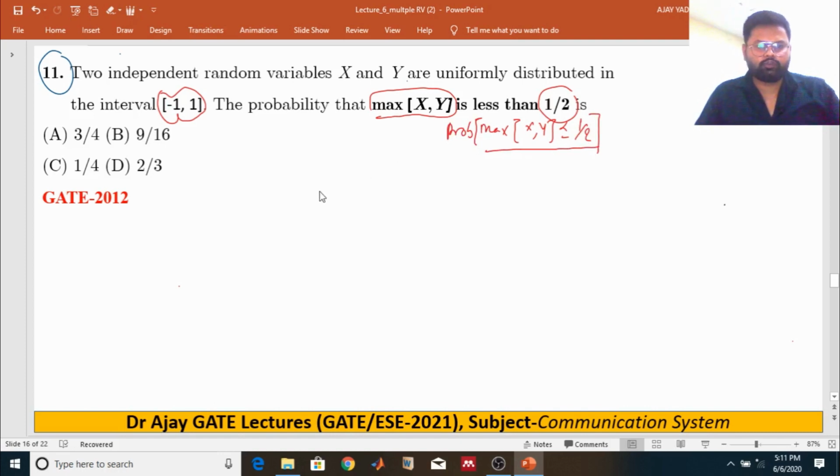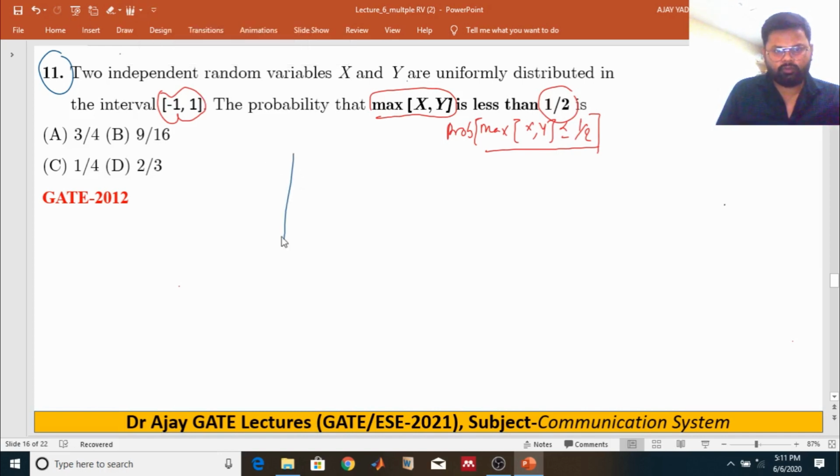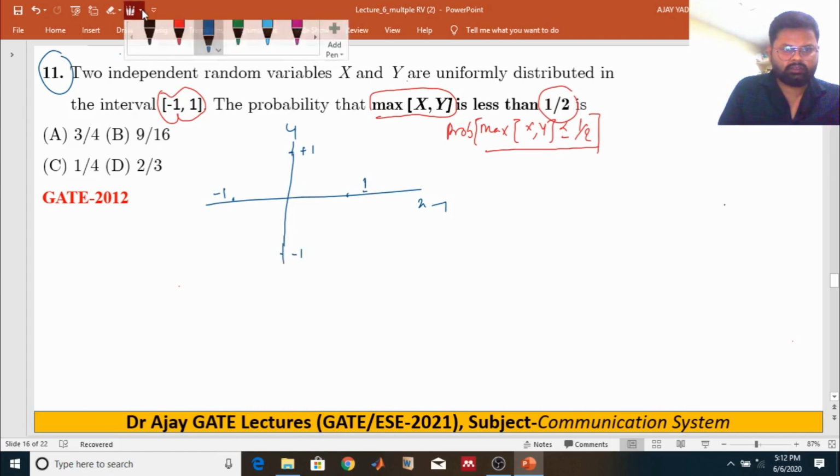First of all, we have to find out the region. If random variable x is uniformly distributed over -1 to 1, that means it will be from -1 to plus 1, and what about plus 1 and minus 1?